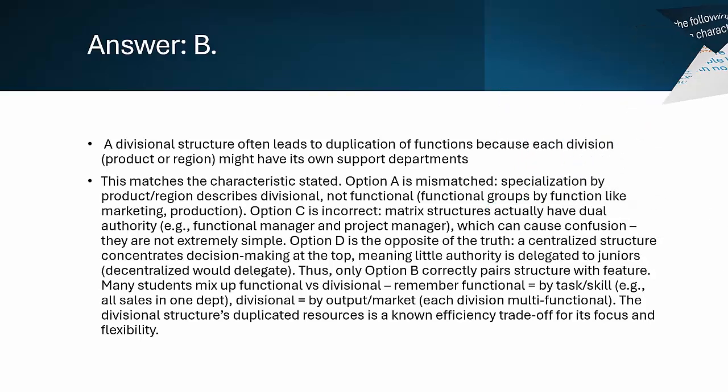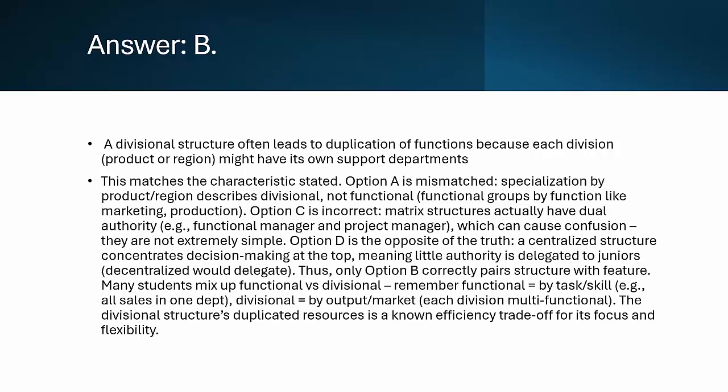B. Divisional structure leads to duplication of functions. Why? In a divisional structure, a company is split into units based on products, regions, or customers. Each division often has its own HR, finance, and other support departments, which increases duplication of resources. Option B is correct, because this is a known drawback of the divisional structure. It trades efficiency for flexibility.